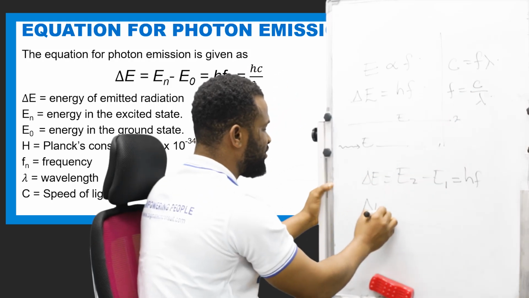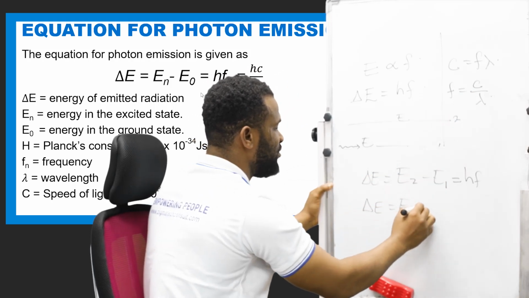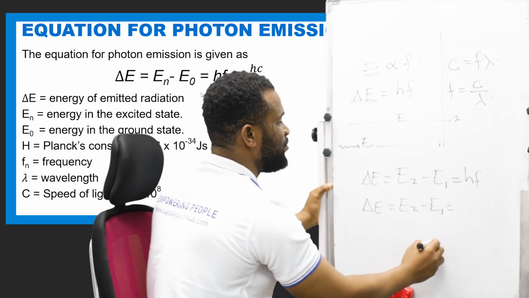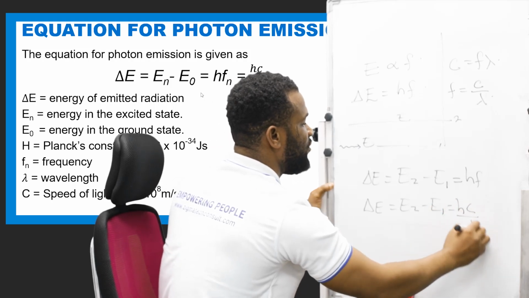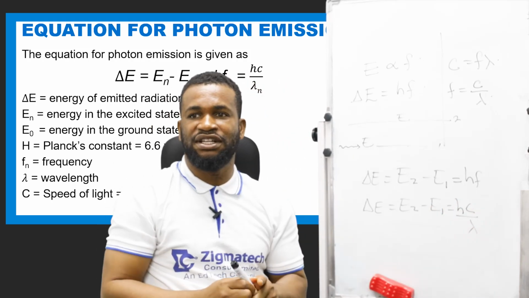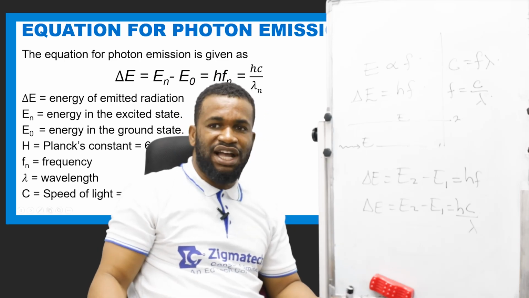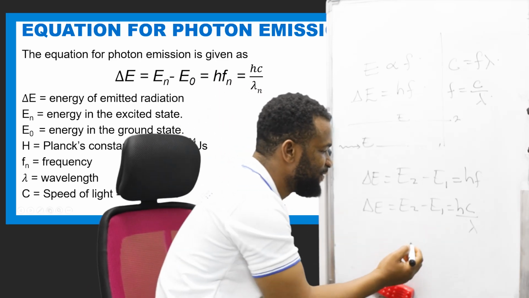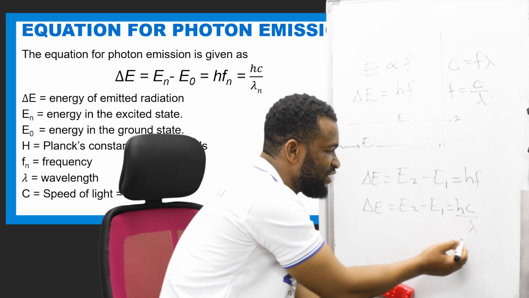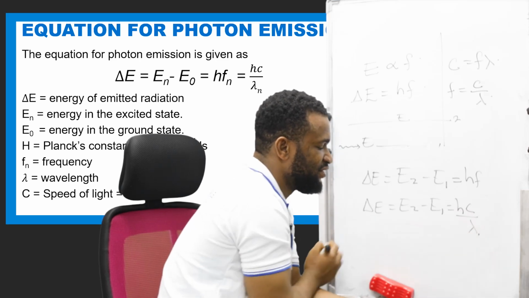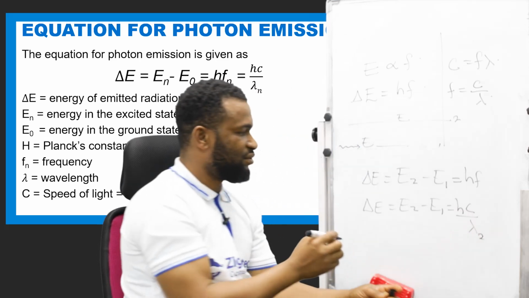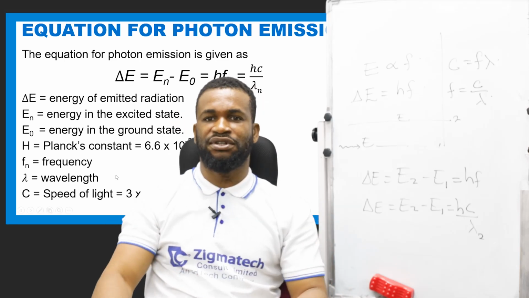Sometimes we can say that change in E is equal to E2 minus E1, which is equal to hc over lambda. So these are different ways, and this can be E2, given up in the process of transition.